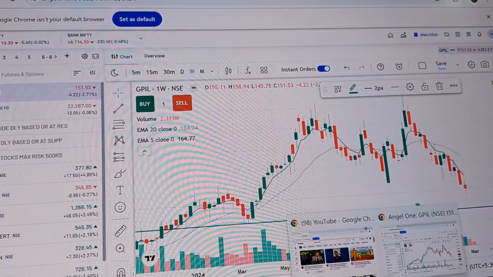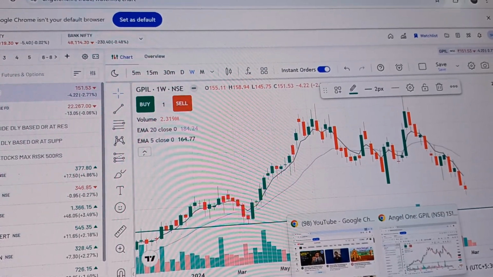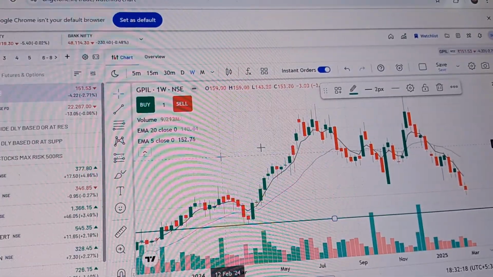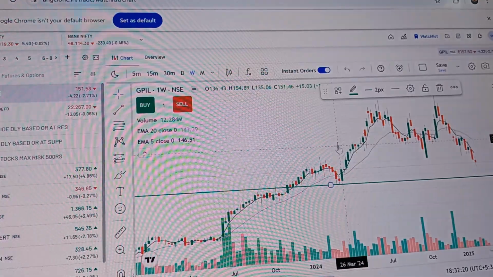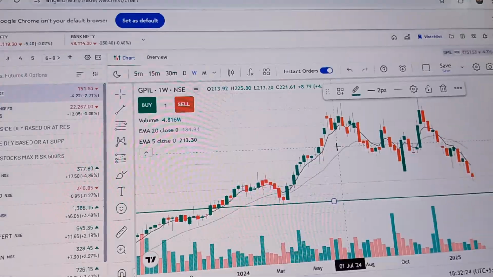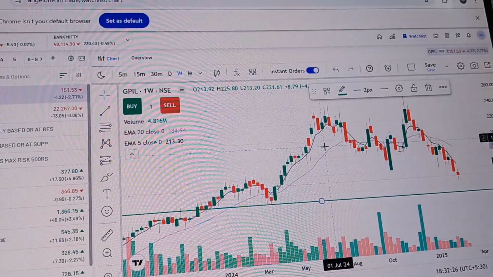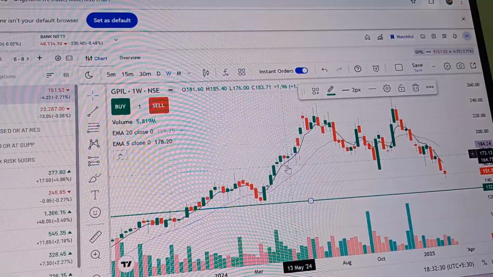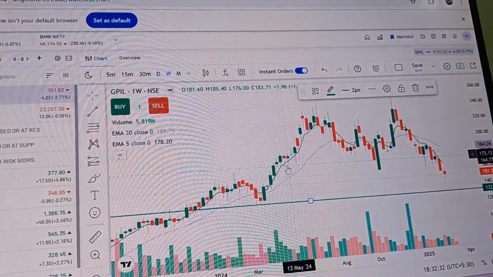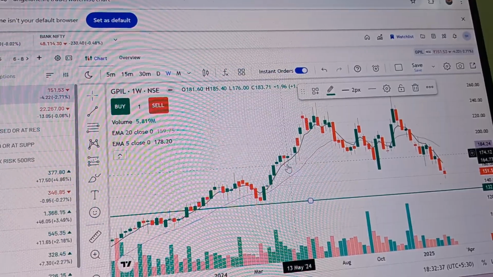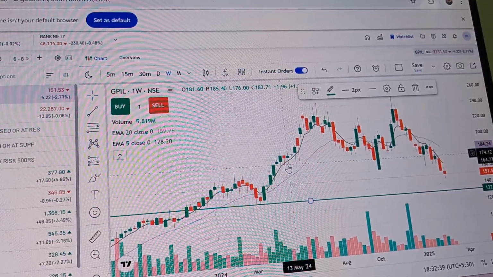Now if I look for another, okay, looks like I closed that. So this is the way you can look at it. Basically you do your initial screening or fundamental screening using screener.in, then come into your charting software, be it TradingView, Angel One or Zerodha, whatever you are comfortable with or using, and then look for the price action. Not the other way around.